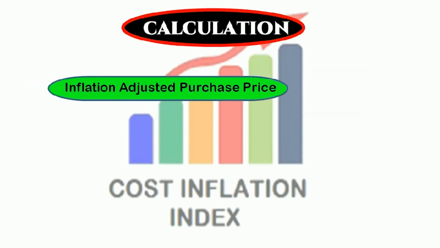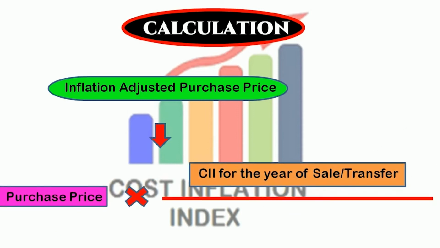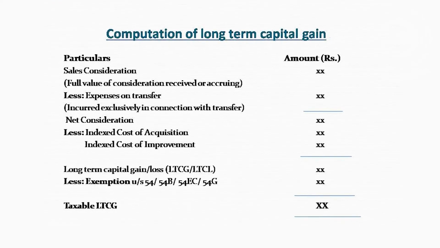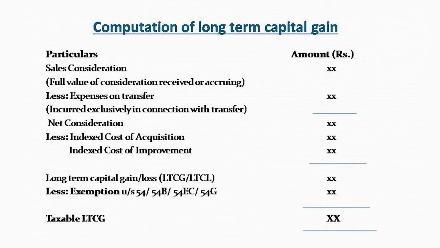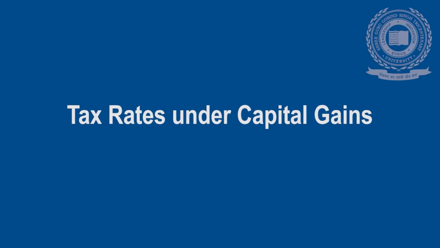With such multiplication and division, we can arrive at the value of the fair market value as on the date. Such indexed cost of acquisition or indexed cost of improvement has to be deducted from the net sale consideration, and the resultant figure will be called long-term capital gain or long-term capital loss.